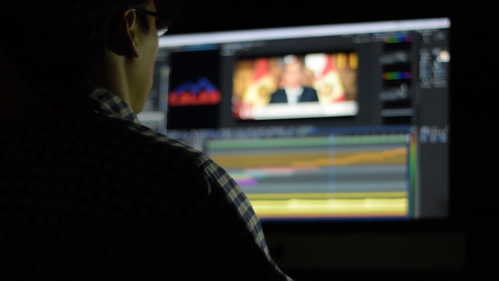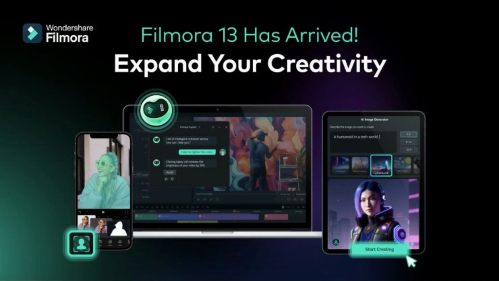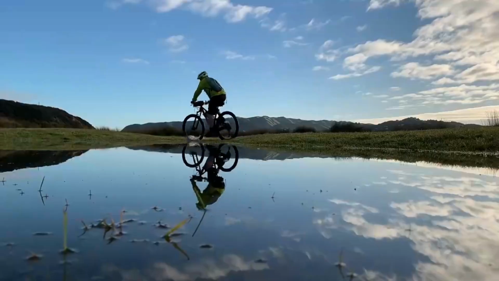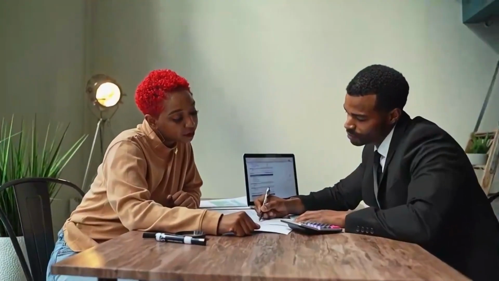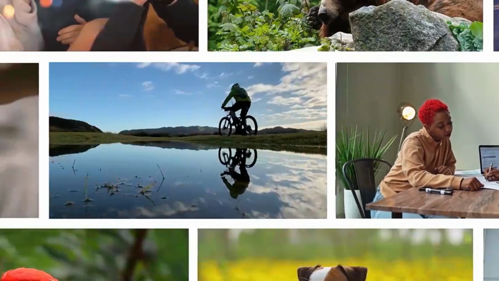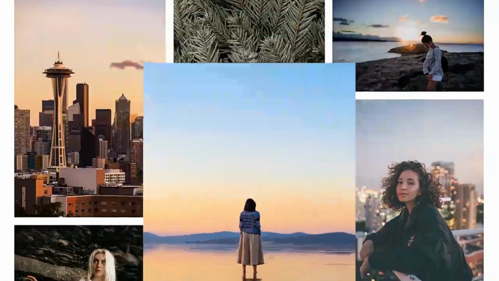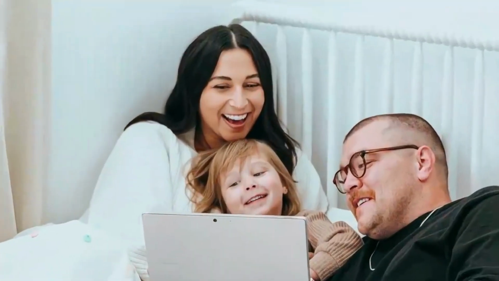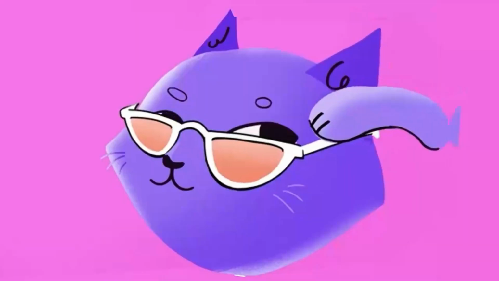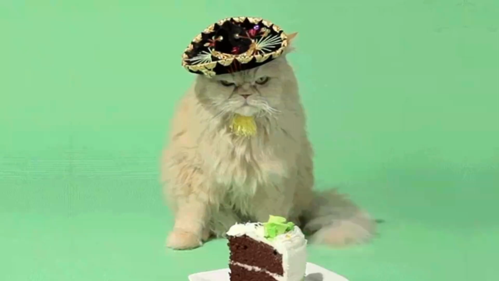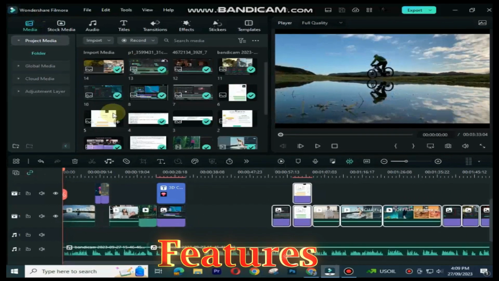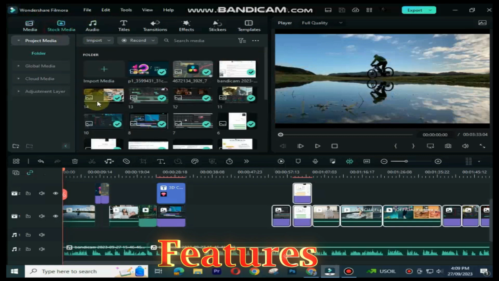This AI video editor is Wondershare Filmora. Filmora has always been a go-to choice for many content creators. And with its recent advancements in AI technology, it's taking video editing to a whole new level. Let's check out some of the key AI features that make Filmora stand out. Filmora 13 is a great option for beginners and intermediate users.